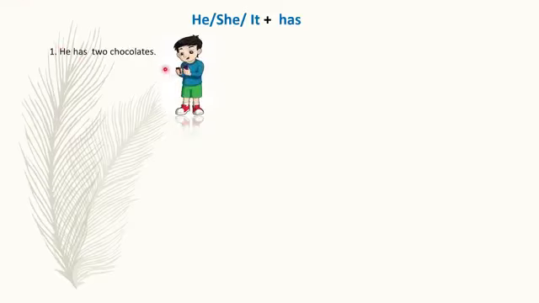He has 2 chocolates. Who has chocolates? He has 2 chocolates, right? Means has shows the possession of chocolates. And he is singular, so we will use here has.